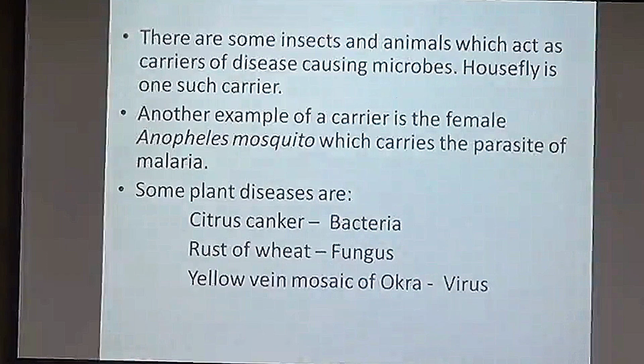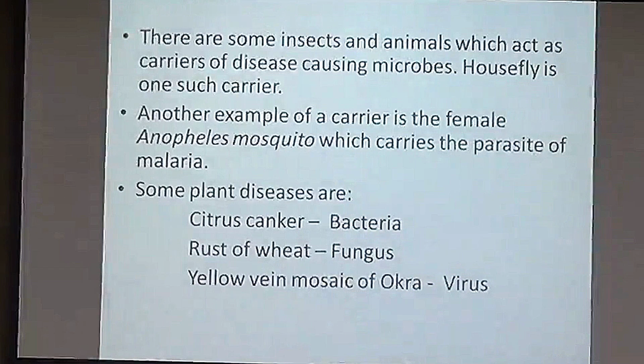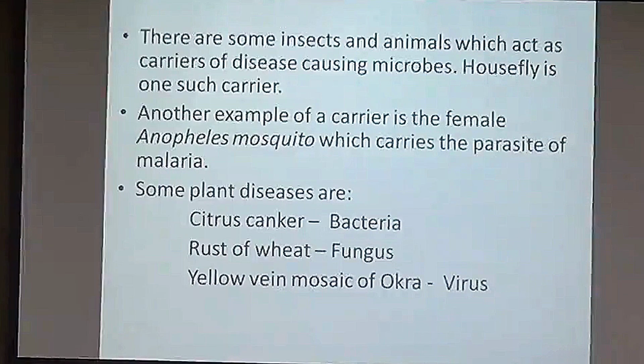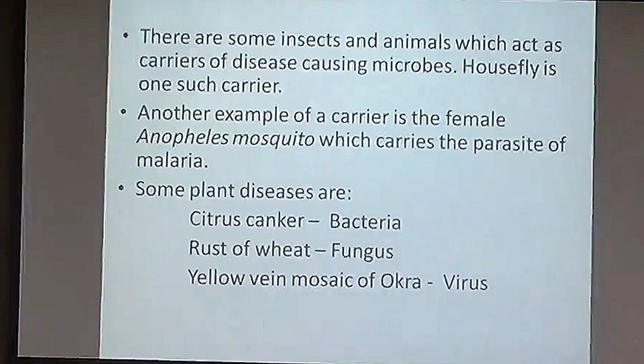Now some of the plant diseases are citrus canker, which is caused by bacteria. Rust of wheat is caused by fungus. Yellow vein mosaic of okra, okra is lady's finger, is caused by a virus.